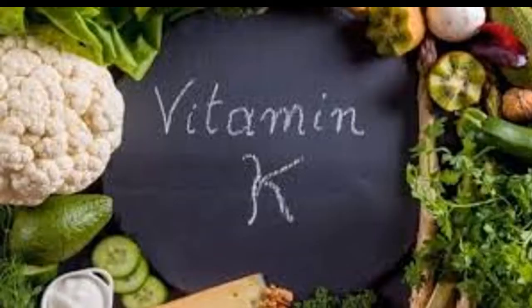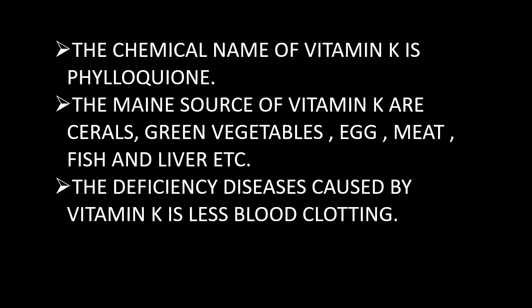The last one is vitamin K. The chemical name of vitamin K is phylloquinone and the main sources of vitamin K are cereals, green vegetables, egg, meat, fish and liver. The deficiency disease caused by vitamin K is poor blood clotting.